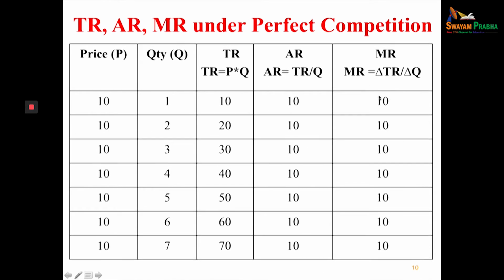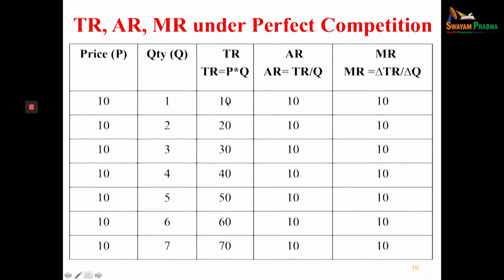But this is very interesting: average revenue and marginal revenue will be equal in case of perfect competition. There is no difference between average revenue and marginal revenue. Marginal revenue can be calculated as the change in total revenue due to change in quantity. Revenue is a dependent factor; it is dependent upon quantity.